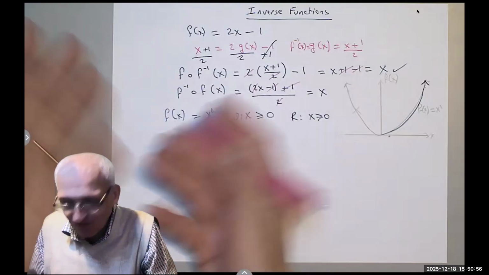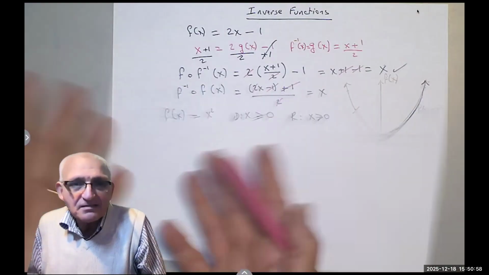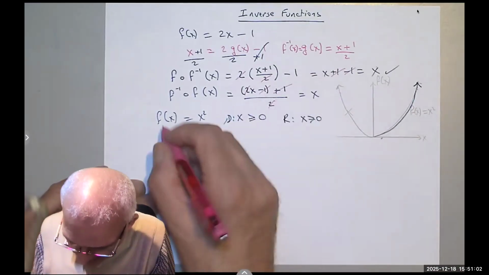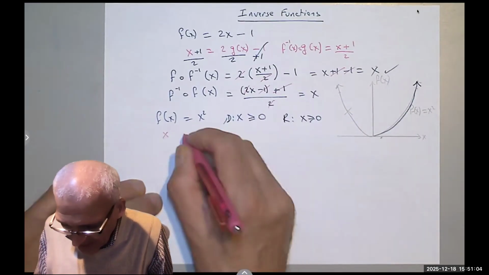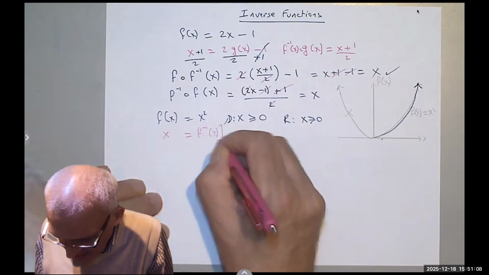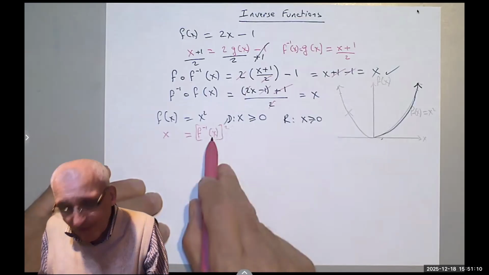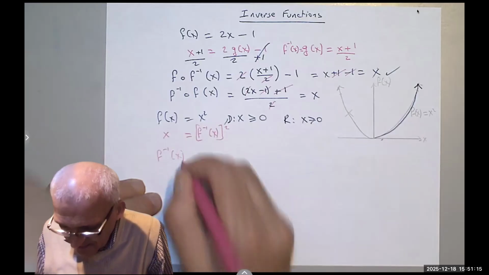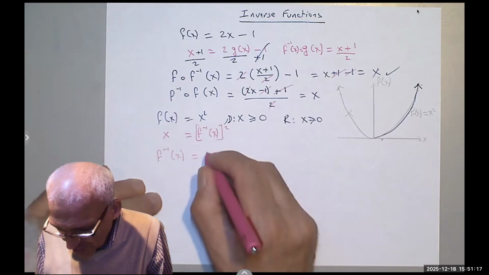Notice, I think it's clear that the inverse is the square root, but if you don't know it, we can call that x, and we call that inverse of x squared. So to get the inverse of x by itself, I have to take the square root of x.